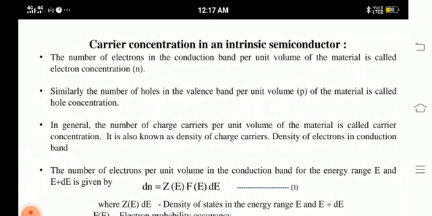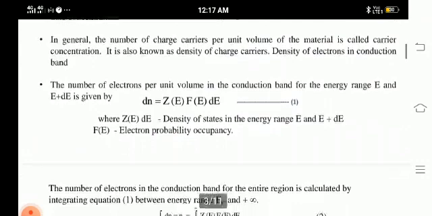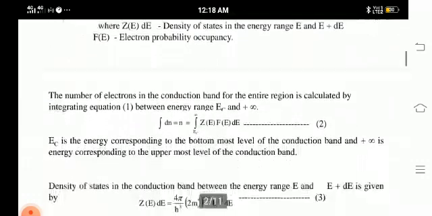It is also known as density of charge carriers. Density of electrons in the conduction band is given by dN = Z(E) F(E) dE, where Z(E) is the density of states in the energy level E and E plus dE, whereas F(E) is the Fermi function, or electron occupancy probability.